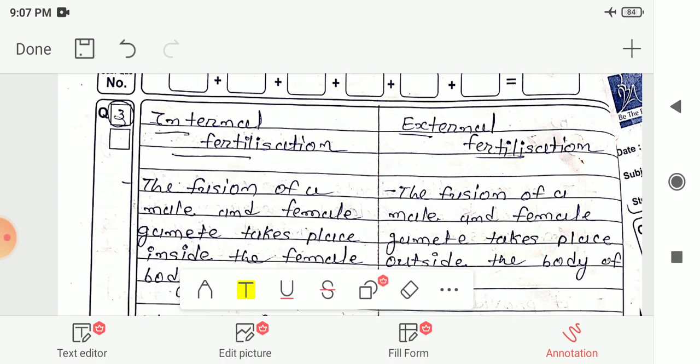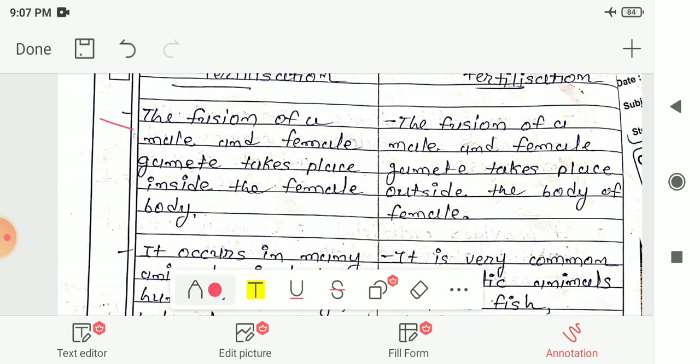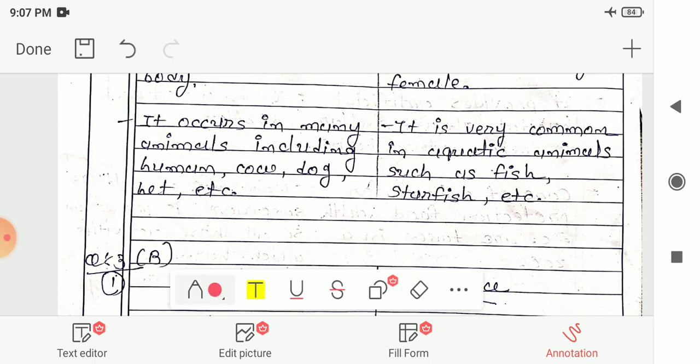Now next is the third difference. It is between internal fertilization and external fertilization. In internal fertilization, the fusion of a male and female gamete takes place inside the female body. That is known as internal fertilization. Whereas the fusion of a male and female gamete outside the body of the female is known as external fertilization.